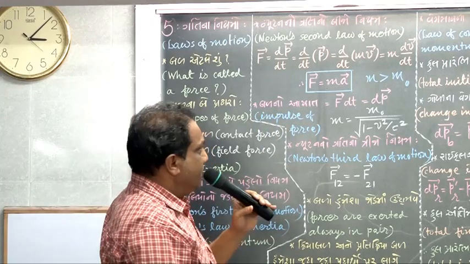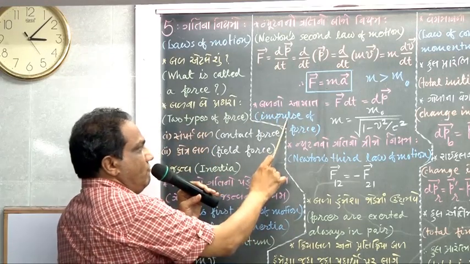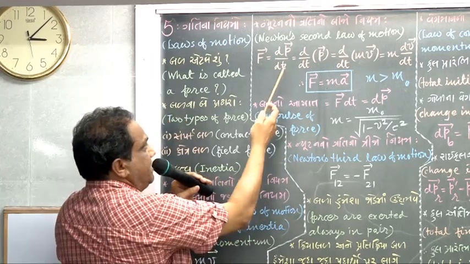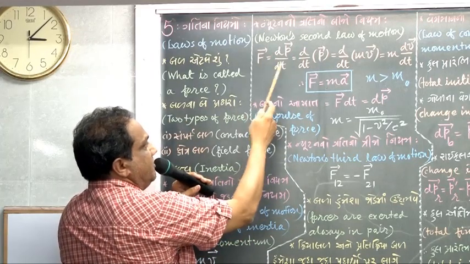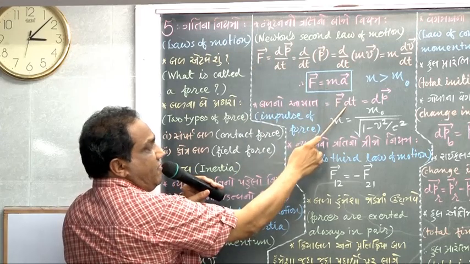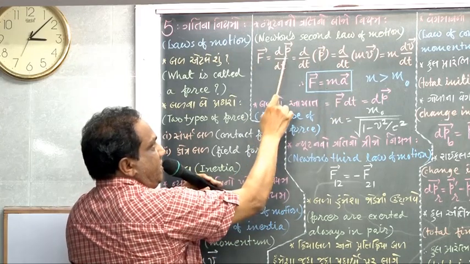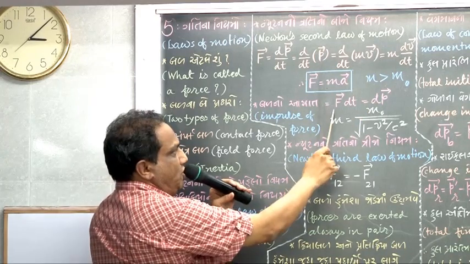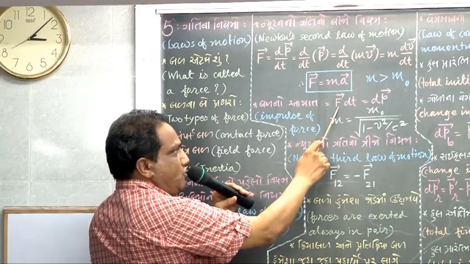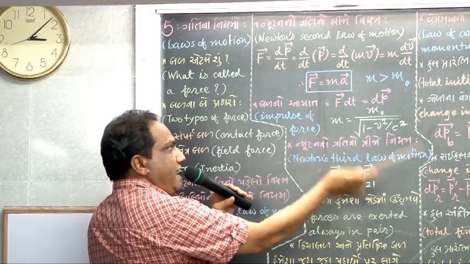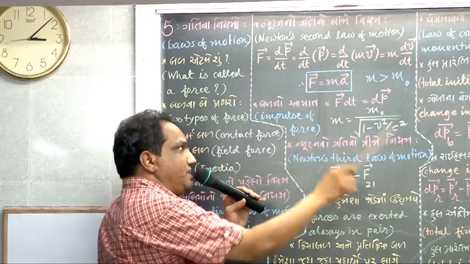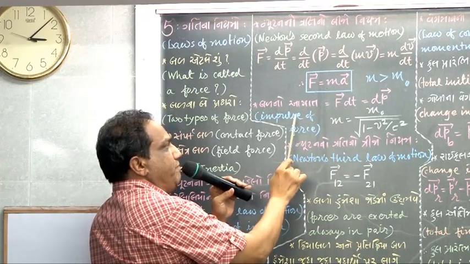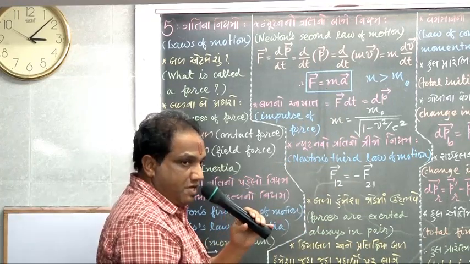Got it? Fine. What do you mean by impulse of force? Take this dt here. Vector F into dt, and that will be equal to vector dp.